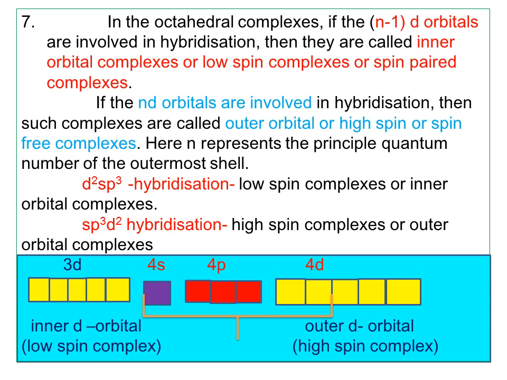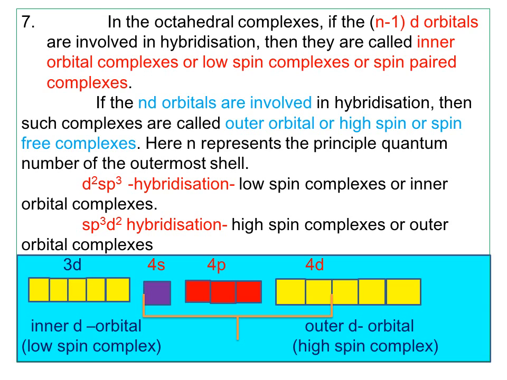Suppose we consider the same nth shell, that is 4d, the nd orbital. If the nd orbitals are involved in hybridization, then we call that complex an outer orbital complex or high spin complex or spin free complex. The inner orbital complex is called spin paired, and the outer orbital complex is called spin free complex, where this n represents the principal quantum number that we know.